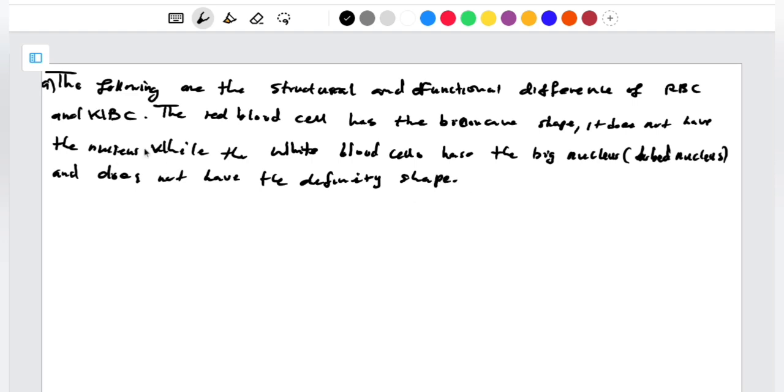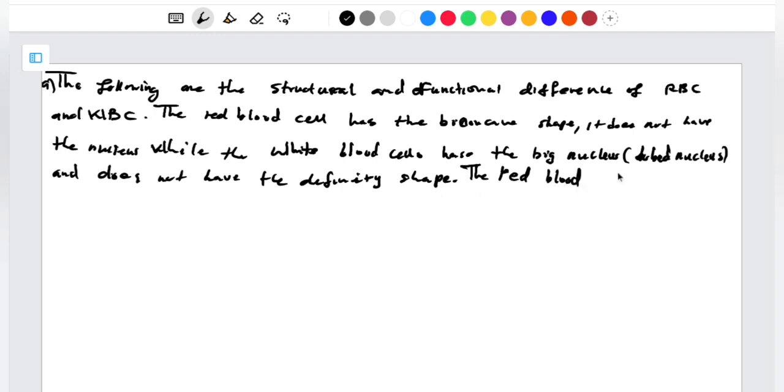Now what about the functional part? So we're going to say the red blood cell is the one that transports oxygen from the lungs to the tissues, then carbon dioxide from the tissues to the lungs, like that. You just have to be brief like the way I'm writing, just simple like that. No need of complicating things here.